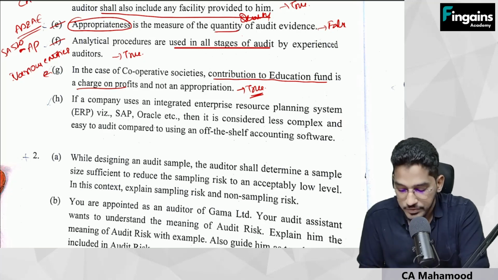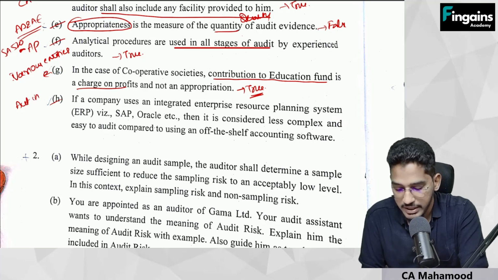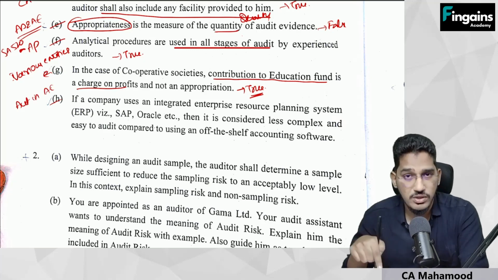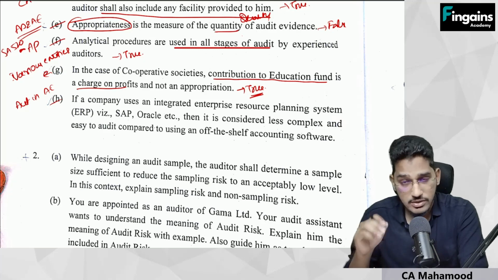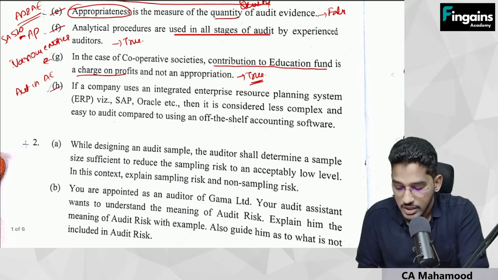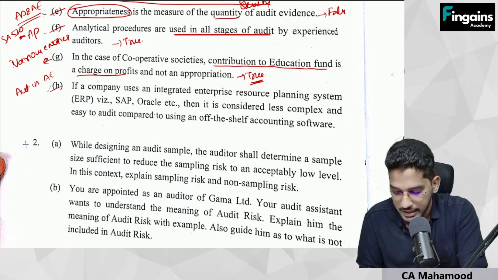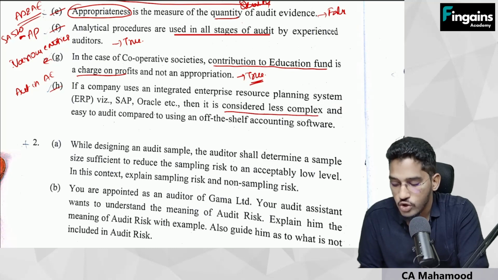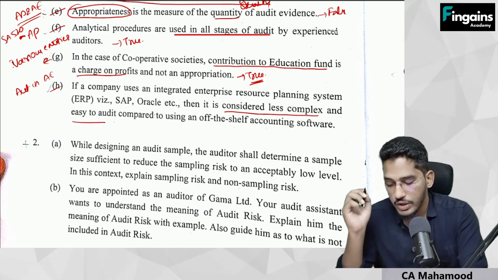Next one, H point. This question is actually from audit in an automated environment. I insisted a lot that you go through this chapter the day before examination, so there is significant weightage from this. If the company uses an integrated enterprise resource planning system, that is ERP, like SAP, Oracle, etc., it is considered to be less complex and easy to audit compared to off-the-shelf accounting software, which is actually wrong.